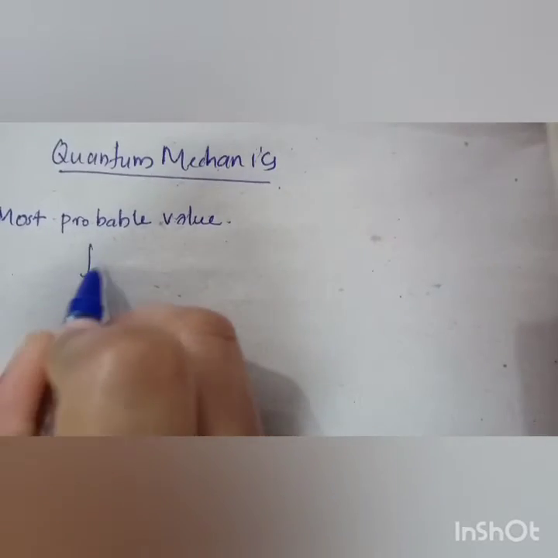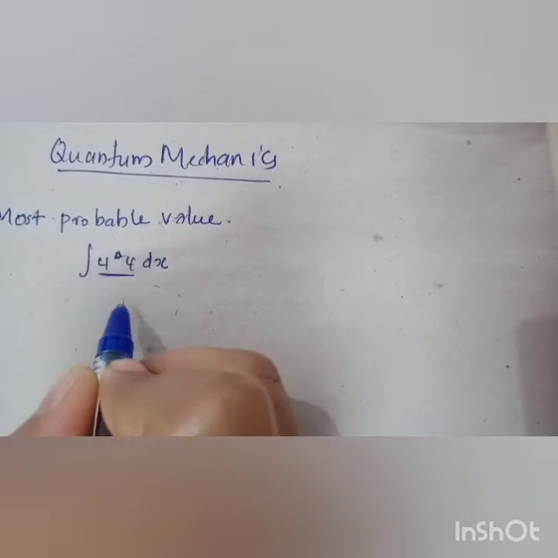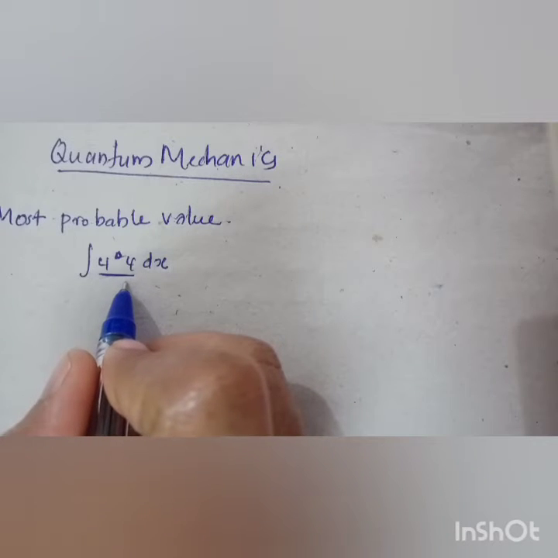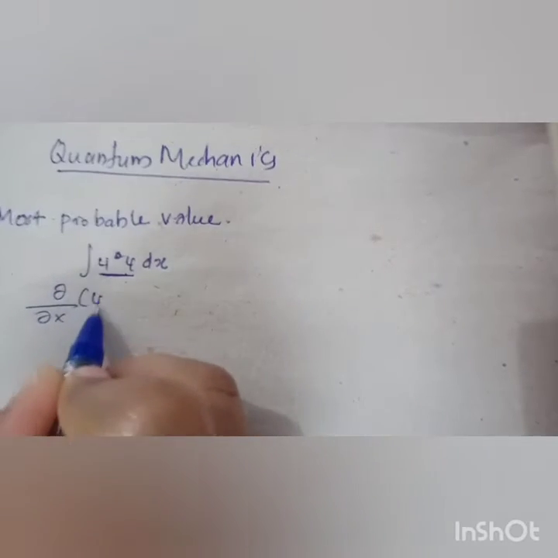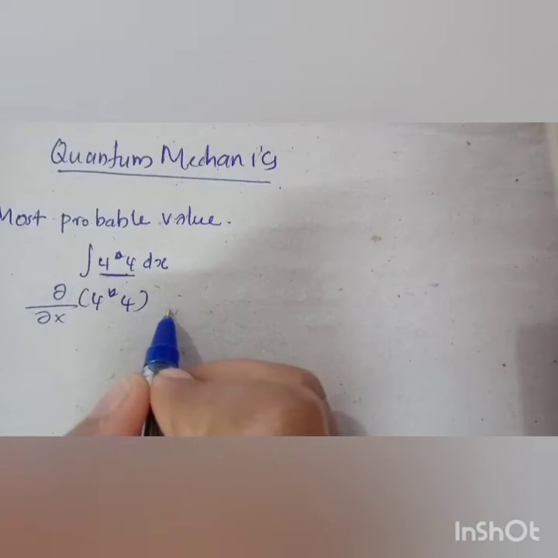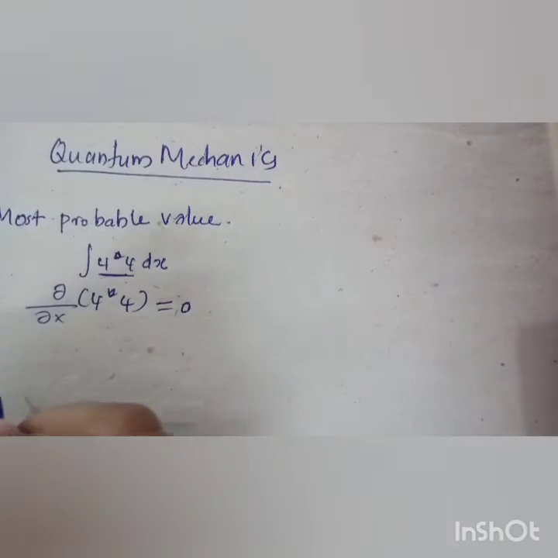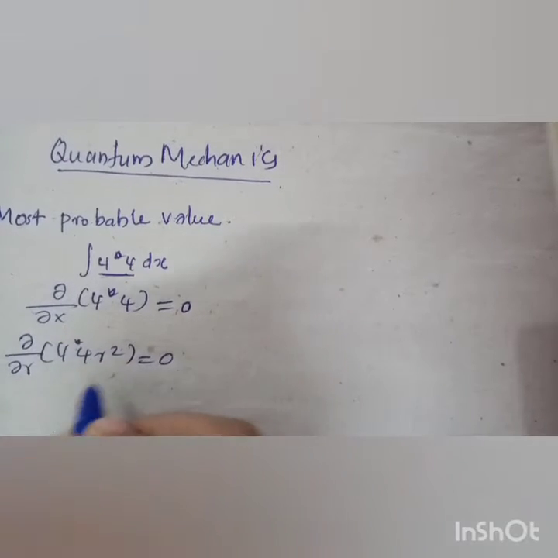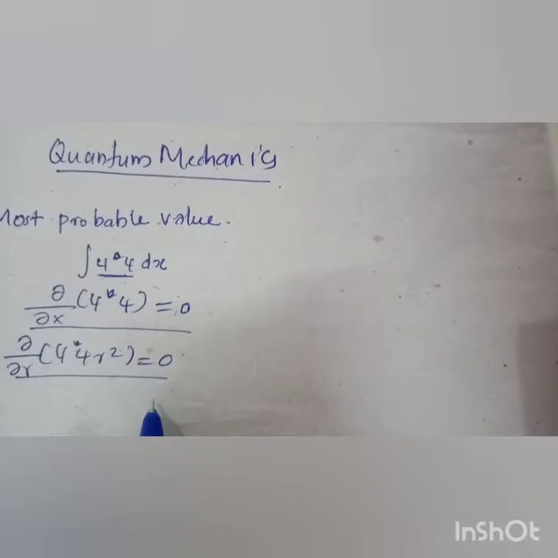For that we know that probability is the integral of psi star psi dx. The most probable value is where the probability is maximum, which happens when this integrand is maximum. To find the value at which the integrand is maximum, we set dou by dou x of psi star psi equal to 0. Also dou by dou r of psi star psi r square is equal to 0. These two conditions can be followed to find the most probable value.